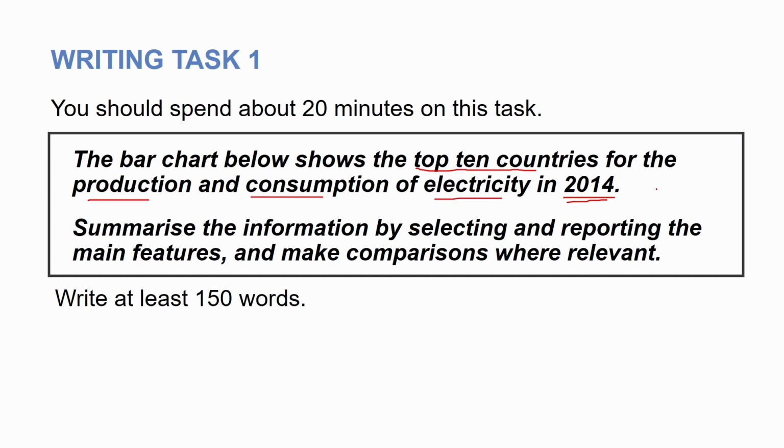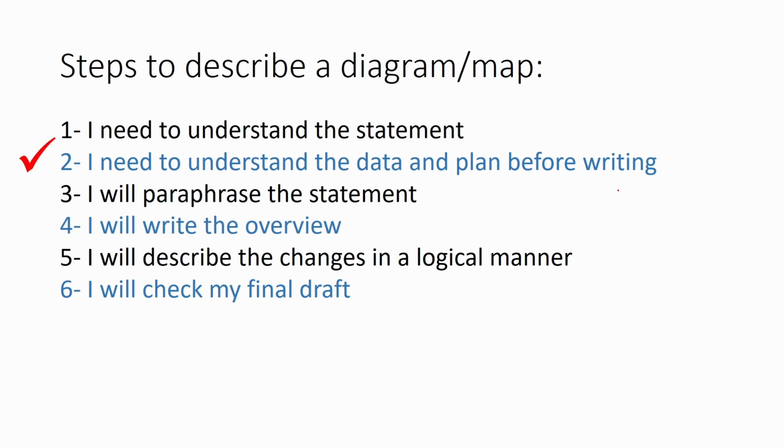All right, as you know, we have two tasks to do. One, to summarize the information by selecting and reporting the main features only. It means you cannot write every single point from the graph. And also you need to make comparisons where relevant, which is almost always relevant. And in doing so, you need to write at least 150 words. All right, step two, we need to understand the data and plan before writing.